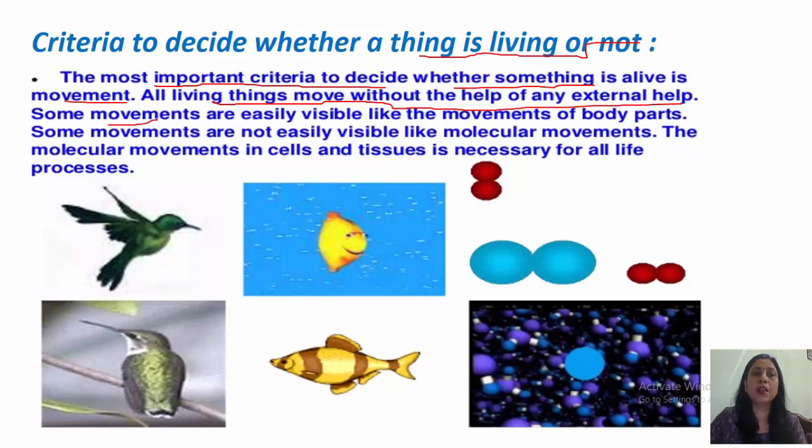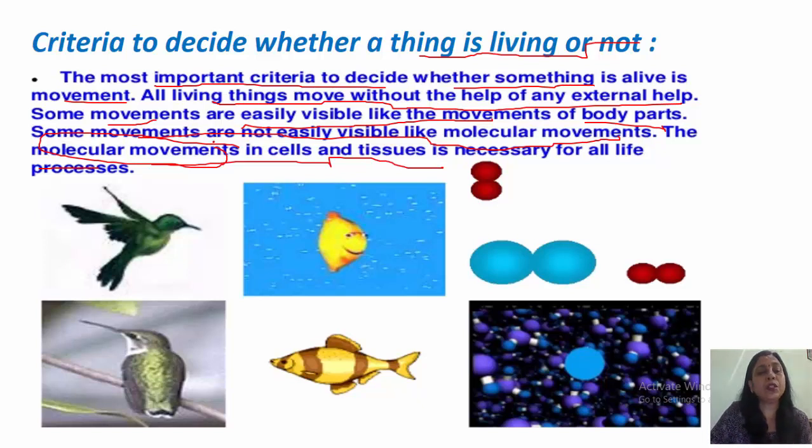Some movements are easily visible, like the movement of the body parts. Some movements are not easily visible, like molecular movements. The molecular movements in cells and tissues are necessary for all life processes. Because of these molecular movements only, the biochemical reactions which take place inside our body occur.